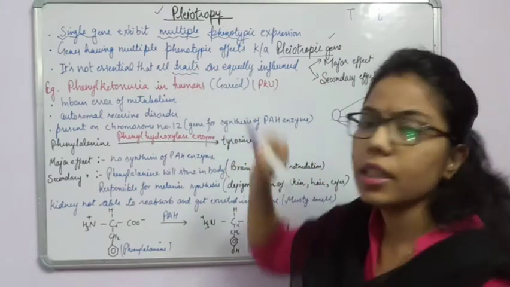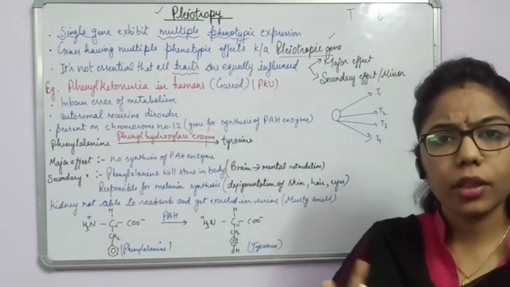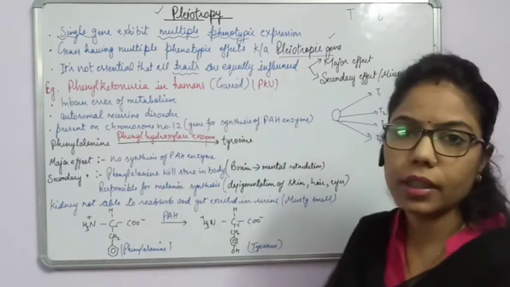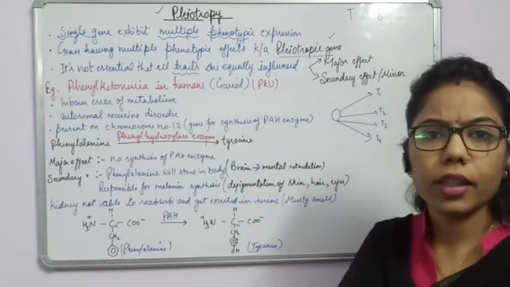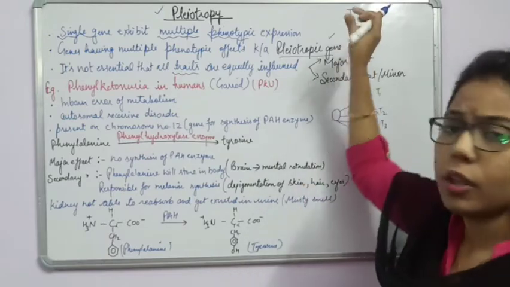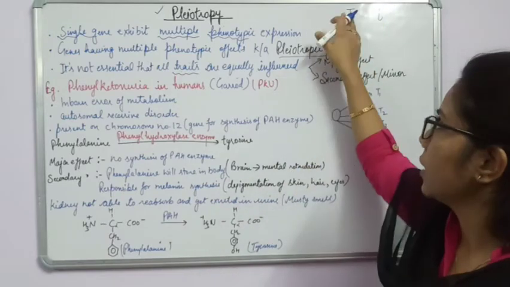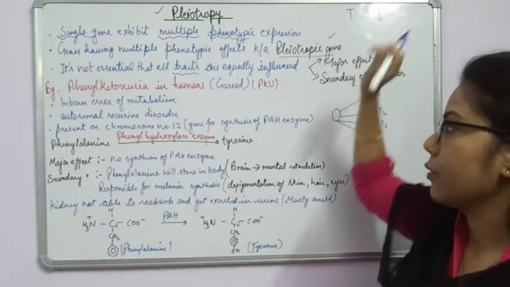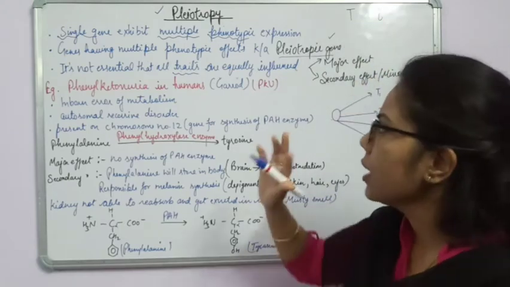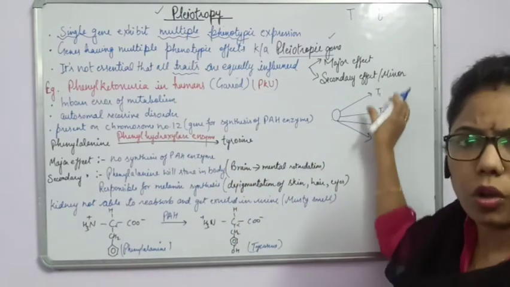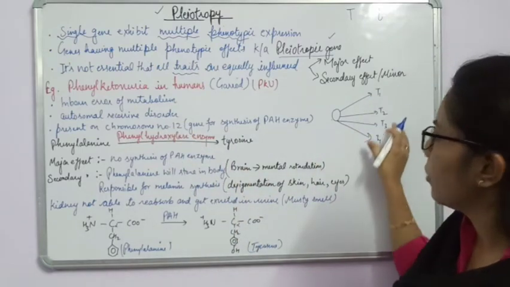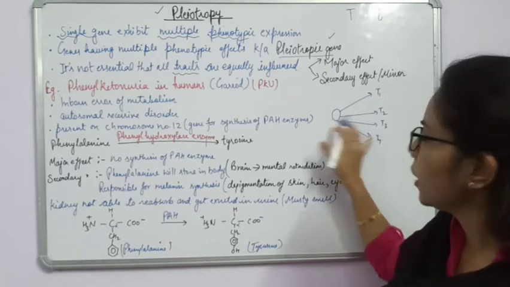See students, here we are using character term as a synonym, but previously we have done that trait is any particular part of any character, whether it is a dominant or a recessive trait. But here we are using the same word. So it doesn't mean that all the traits or all the characters will be equally influenced by that particular gene.